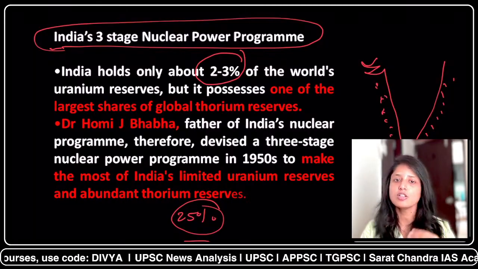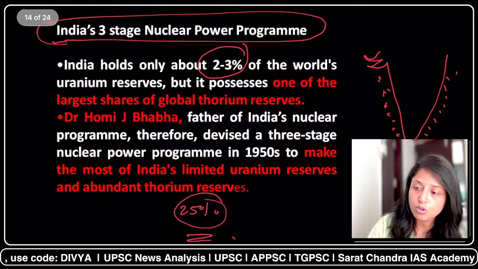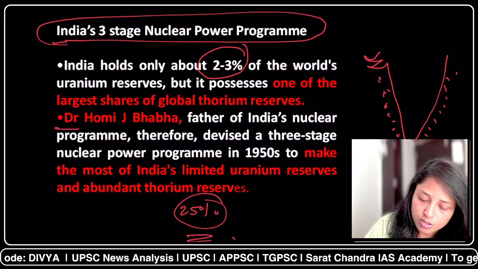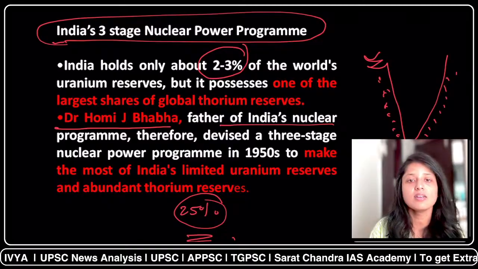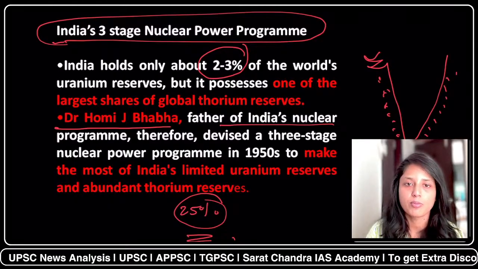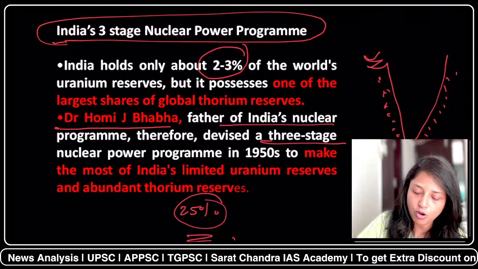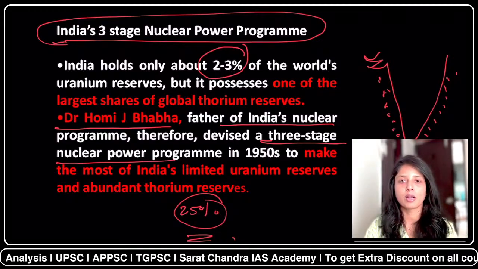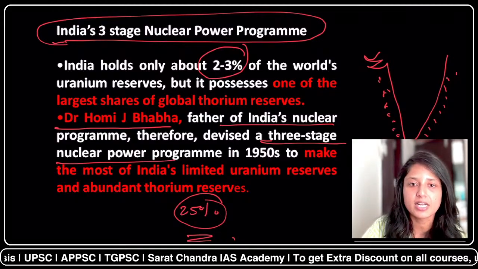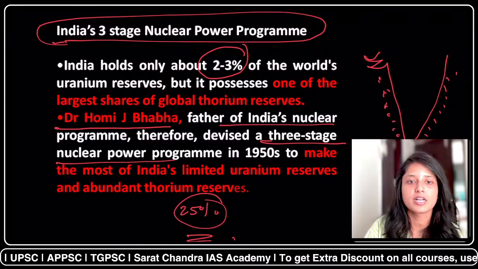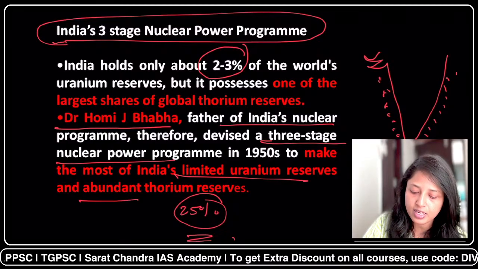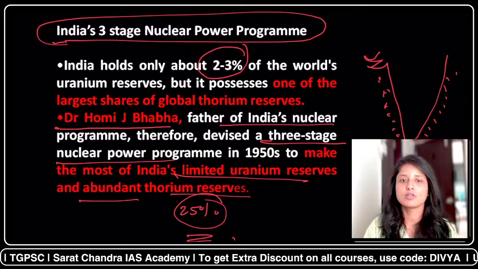So who gave this concept? Dr. Homi Jahangir Bhabha, who is considered the father of India's nuclear power program, gave the concept of the 3-stage nuclear power program. The main objective was to make use of India's limited uranium reserves and abundant thorium reserves.